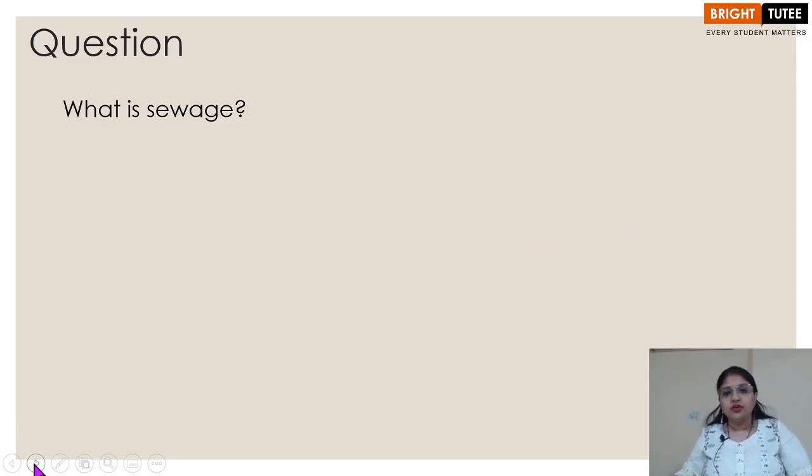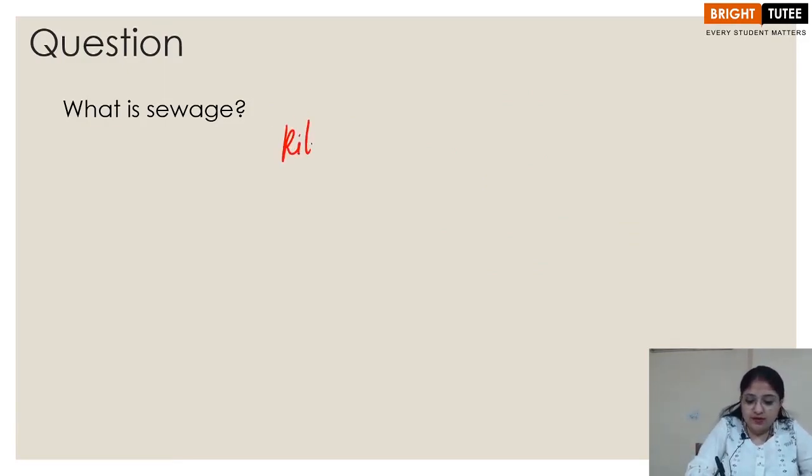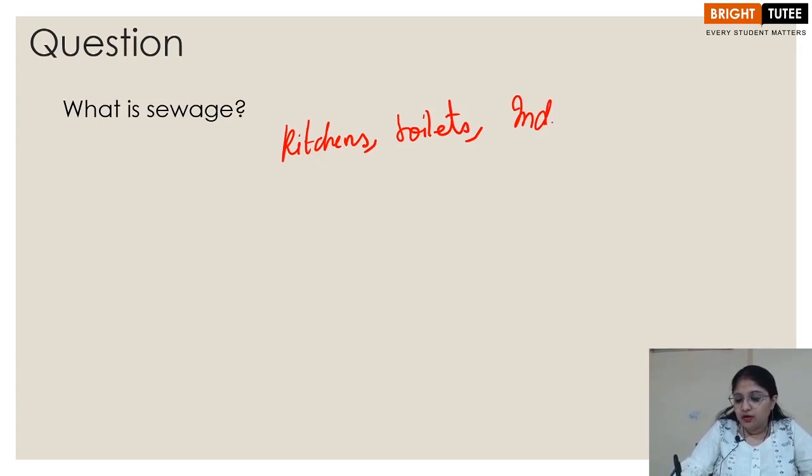What is sewage? So sewage can be defined as the wastewater that comes out of the drains of your kitchens, toilets, right, industrial and commercial areas.